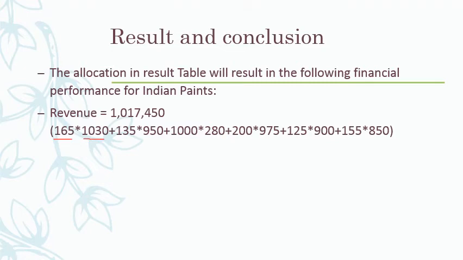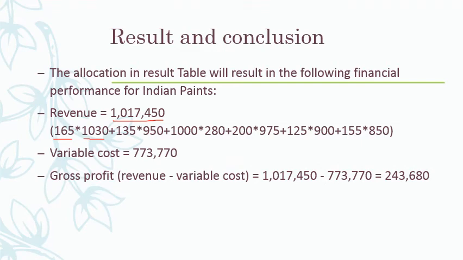If it is at Bangalore, 1030 is the price. This we have obtained from the second table in the data. So like that, when I calculate, I get this much value, 10,17,450 rupees. This is the total revenue, and the total variable cost I have obtained using the solver.